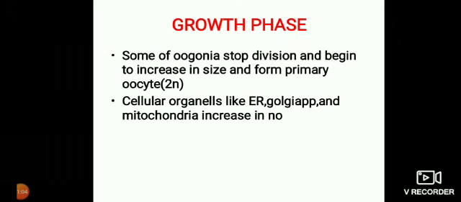Growth phase. Some of the oogonia stop dividing. They are diploid and begin to increase in size and form the primary oocyte. See, the primary oocyte also has 2 sets of chromosomes, that is 46 in number. Cellular organelles like endoplasmic reticulum, Golgi apparatus and mitochondria increase in number.